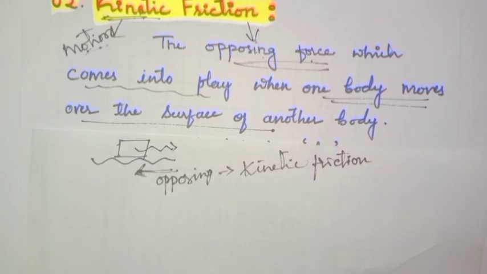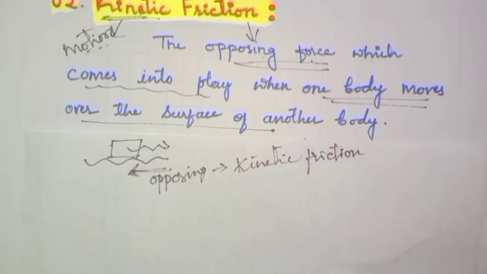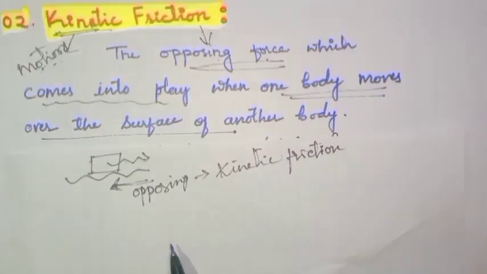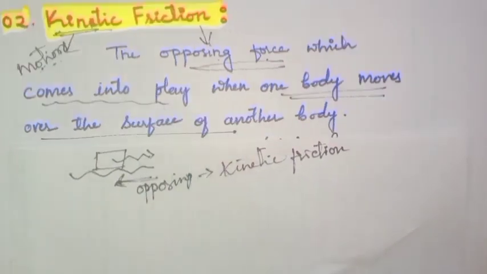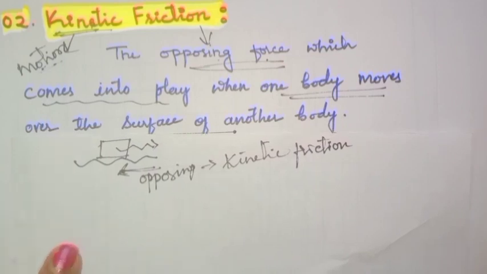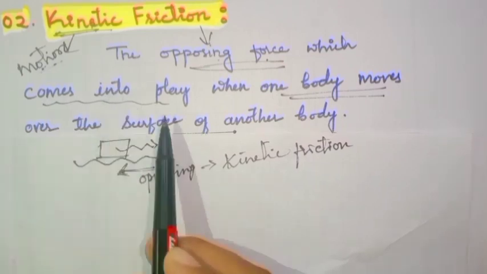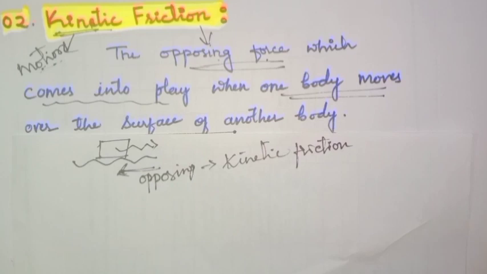Is it clear? We have studied static friction in part 8 of Laws of Motion. As we discussed in the last part, kinetic friction comes into play only after reaching the maximum value of static friction. We also discussed that using the graph.